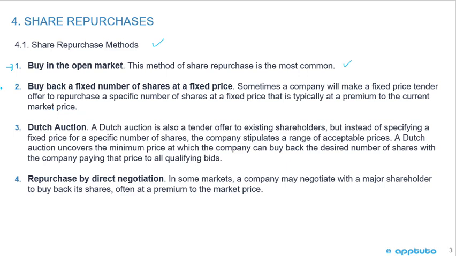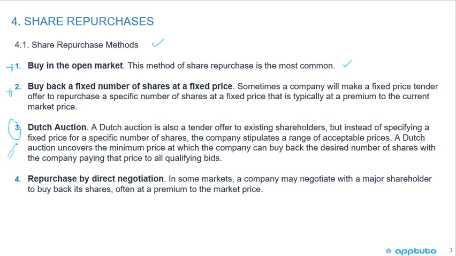The second method is to buy a fixed number of shares at a fixed price. So sometimes a company will make a fixed price tender offer to repurchase a specific number of shares at a fixed price that is typically at a premium to the current market price. So people would be motivated to sell their shares back to the company because they're getting some type of a premium.